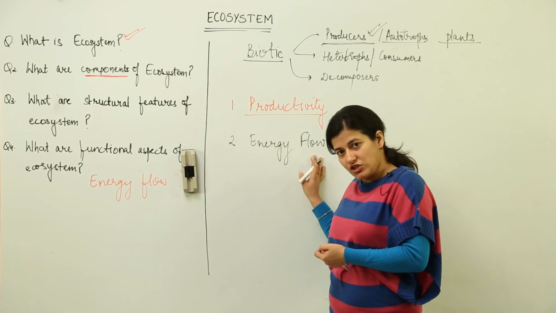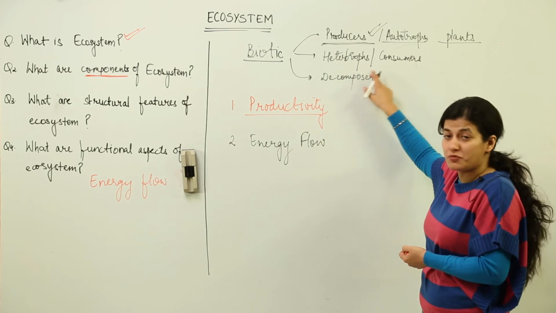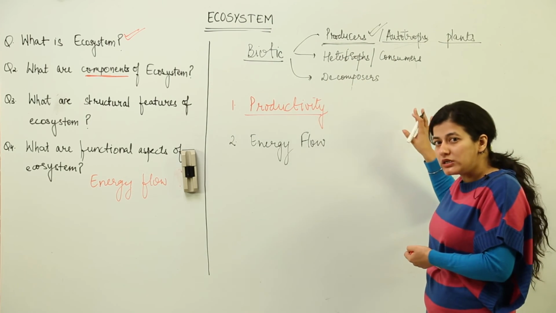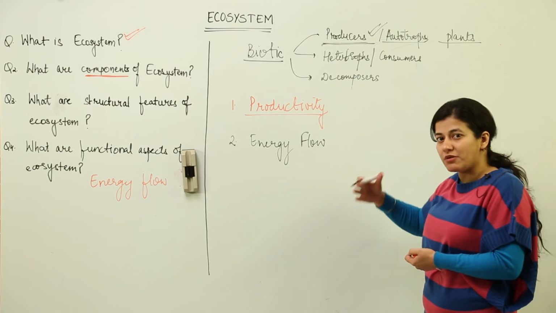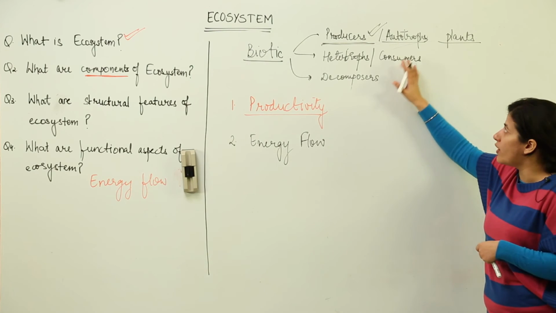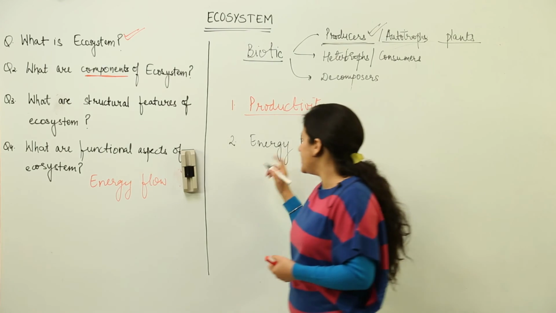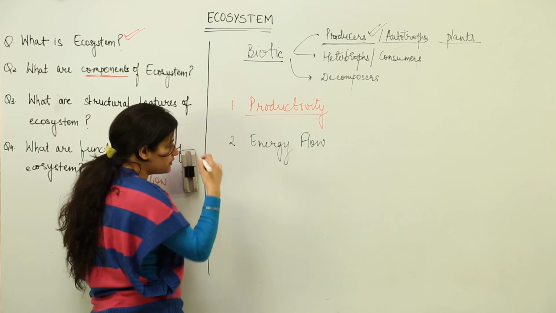Next is energy flow, that is, how this produced energy would go to consumers, because they don't know how to produce energy. They don't know how to convert the inorganic energy into chemical energy. All they know is how to convert the chemical energy that they have acquired from the producers into the simplest form of energy that they can utilize, that is ATP, because we are talking about living things over here.